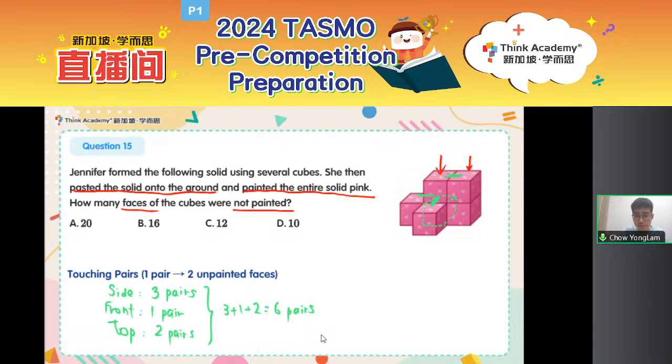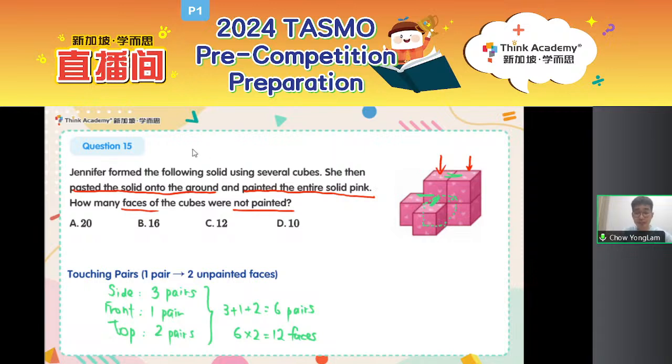If I have 6 touching pairs, how many unpainted faces are there? Only 6? Remember, one pair is how many unpainted faces? 2, right? So 6 pairs, how many unpainted faces are there? 6 times 2 equals 12. 12 unpainted faces from the touching pairs.